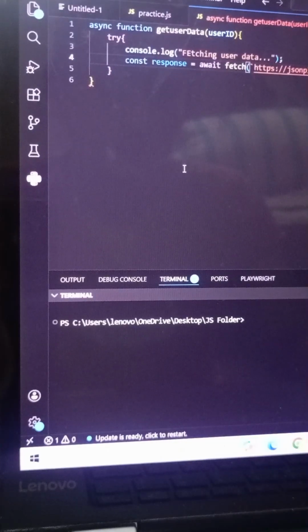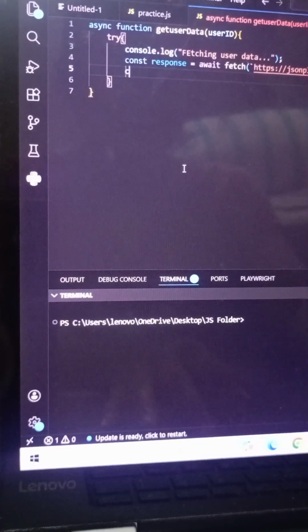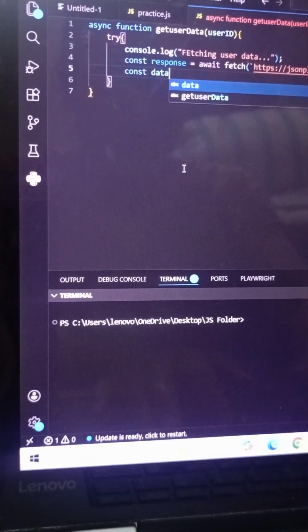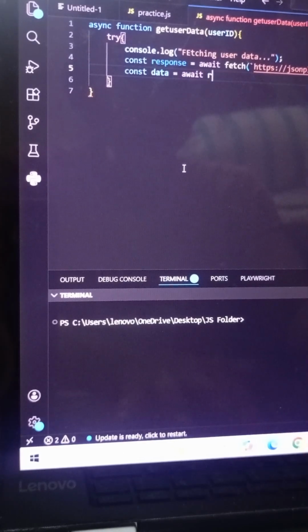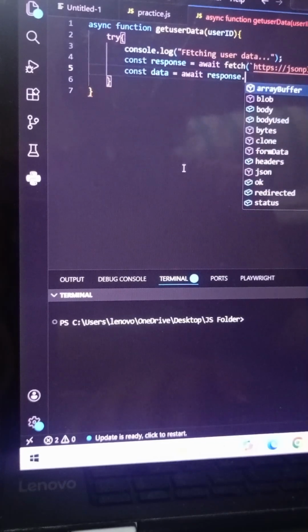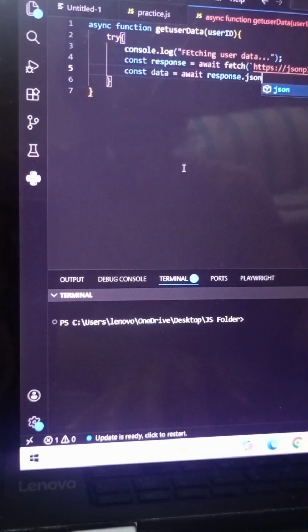Okay, right. Now after this, we are going to simply write the constant data. Now this is also where I'm going to use the await. So it is going to await what? It is going to await the response.json, and until it gives us the response, it is not going to go forward.